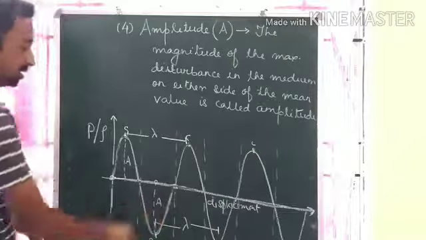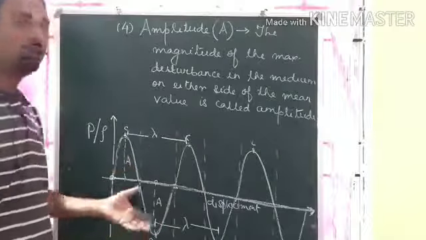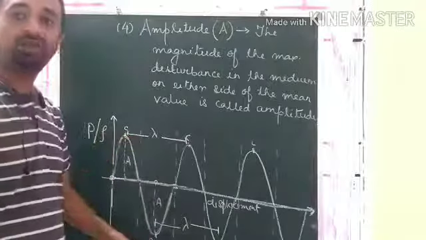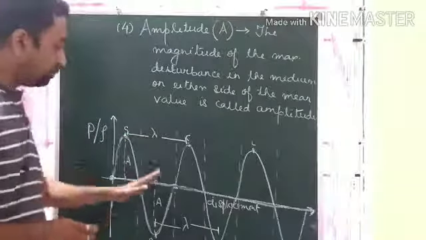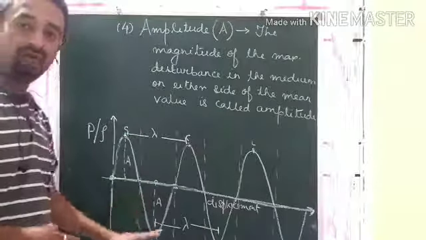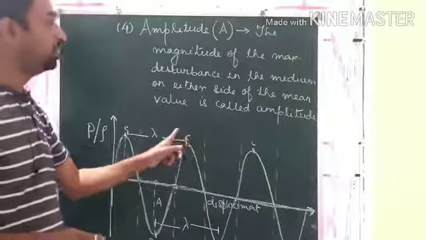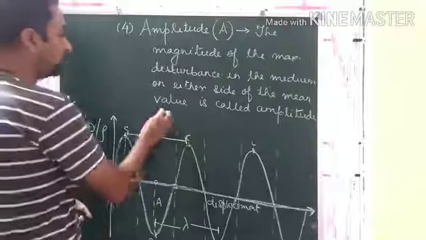So this is the amplitude. Amplitude means the maximum disturbance. It can be maximum pressure or minimum pressure. Where maximum disturbance is produced, that magnitude of maximum disturbance from the mean position or mean value is called what? Amplitude. Clear? So what will be its SI unit?